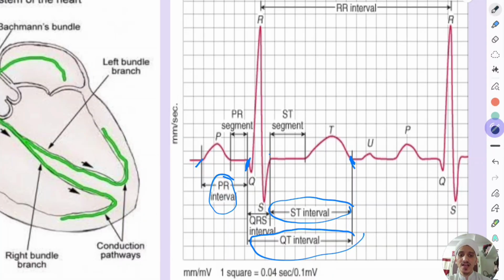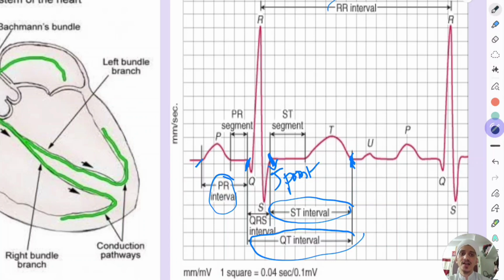ST interval starts at the J point. This is known as J point. Remember, this is the J point. What is J point? The joining point of S wave with ST segment is known as J point. So starting from the J point to the ending of T wave is the ST interval.